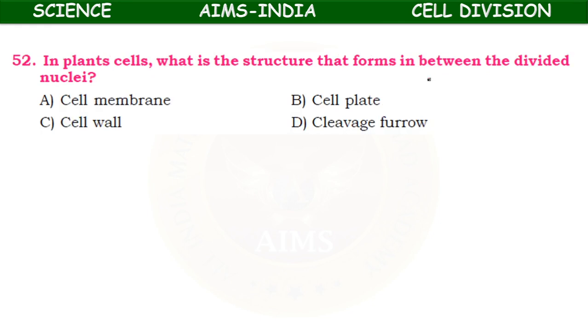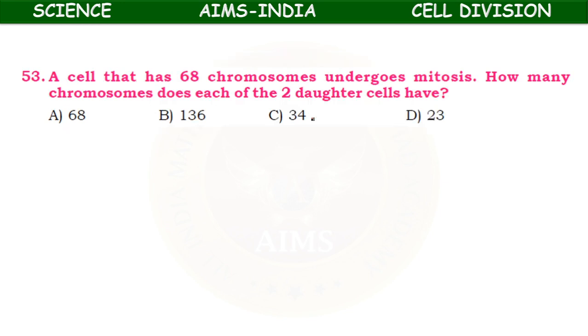In plant cells, what is the structure that forms between the divided nuclei? We discussed this also. Cell membrane, cell plate, cell wall, cleavage furrow. It is the cell plate. It is formed by the Golgi apparatus. The cell plate is synthesized during cell division.